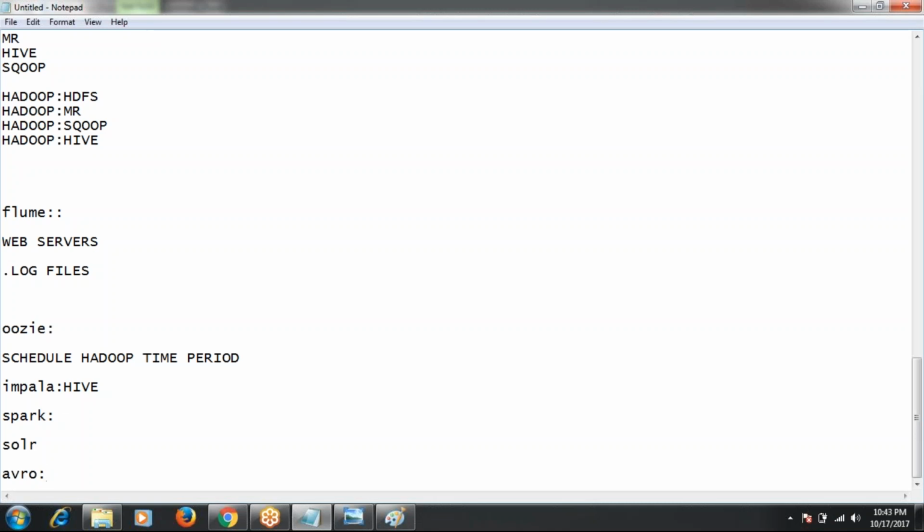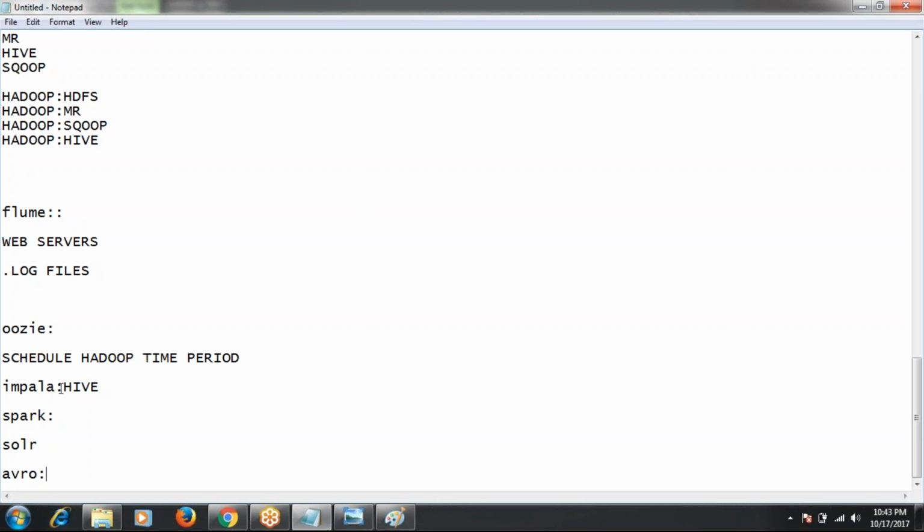Once the architecture theory is complete, immediately we'll start the Hadoop cluster installation. Why are Impala and HBase called non-MapReduce based tools? Whenever we execute Hive queries, they are converted to MapReduce, but in Impala, not like that.